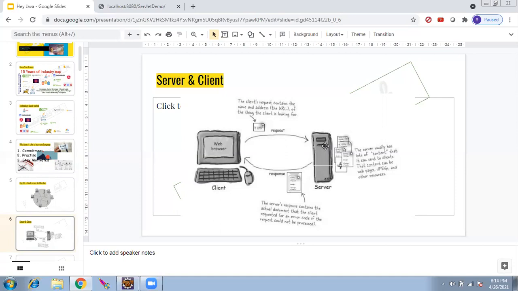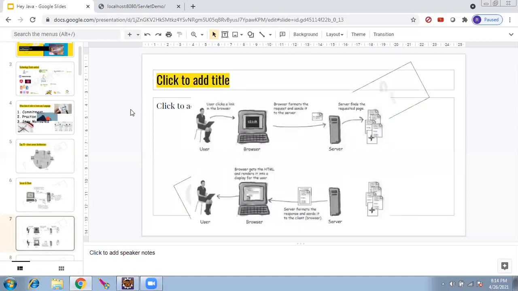The server is going to read the request and see whether the content requested by the user is available. If it is available, it is going to return it as a response. So request and response are two terms you have to understand, which are irrespective of languages: Java, .NET, PHP, or Node, whatever it is. If you come into web, it is request and response. These two terms are irrespective of the languages. It is a web term.